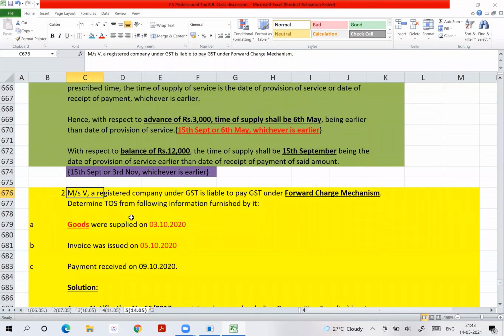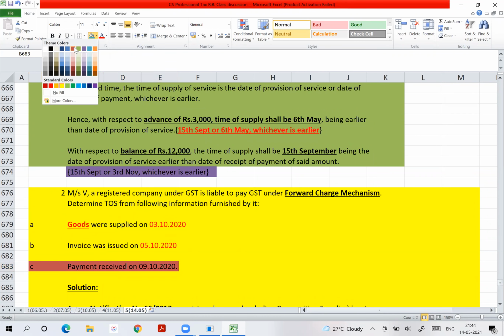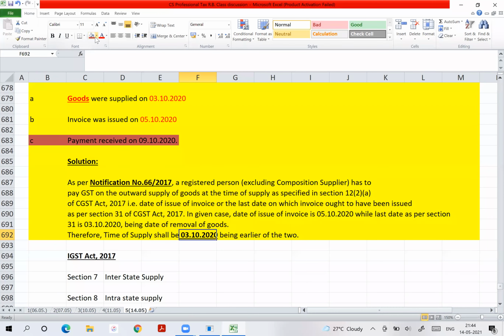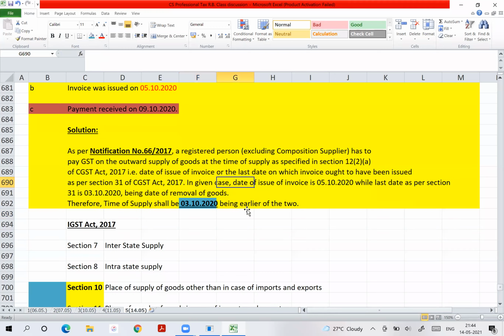So which section? 12 subsection 2. Very good. Time of supply will be date of issue of invoice, that is 5th October, or the date when the invoice should have been issued, that is 3rd October, whichever is earlier. Blacklist this point. This point is not at all important. Neglect that point. So final answer is 3rd October. Check. Are you getting it?